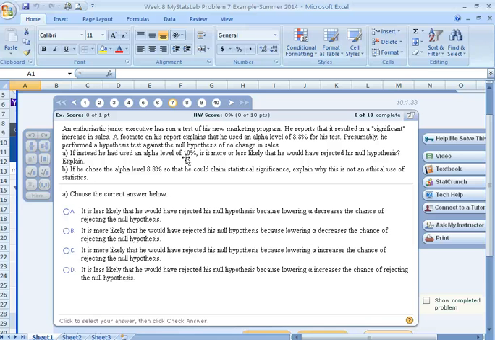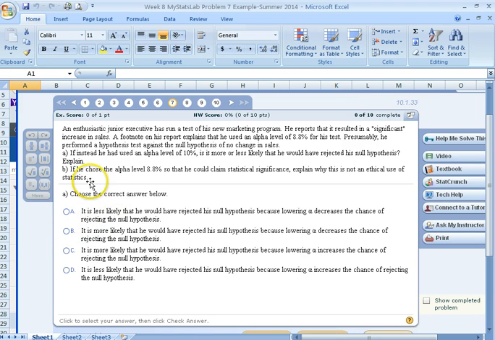So think about it again. He had an alpha of 8.8. The question asks us what happens if the alpha level had been 10%. And as I said before, raising this alpha increases the chance of rejection of the null hypothesis. Lowering the alpha decreases the chance of rejection. So what do you think he wanted to do with the alpha? He wanted to make sure, of course, that his program worked. So with that information, you should be able to come up with the correct answer here.